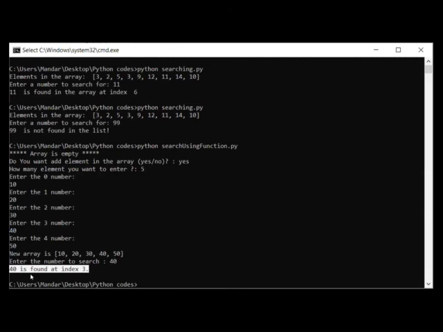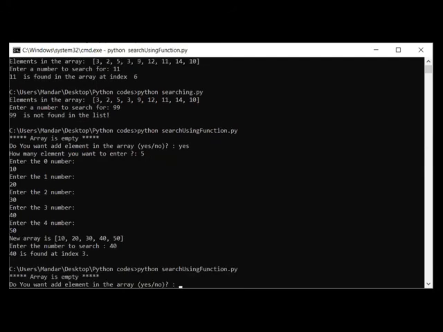Okay, why is this output printed? Because of that format function. Right, this is the key that I wanted to search and this is the index that we got from the linear search function. Okay, let us try one more unsuccessful search.